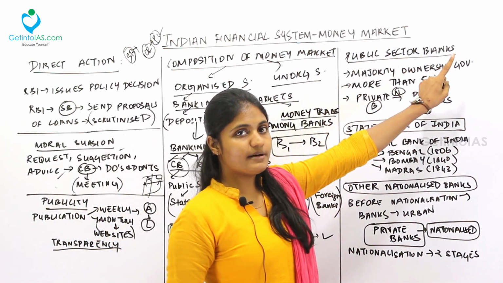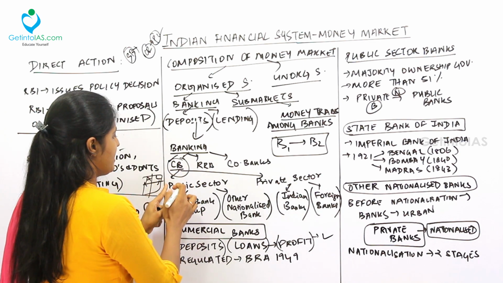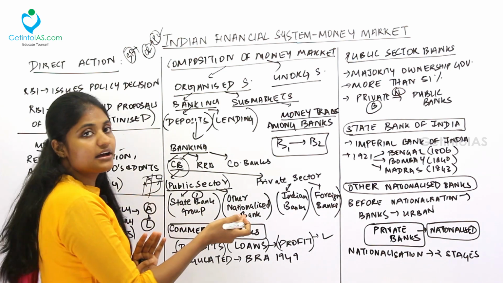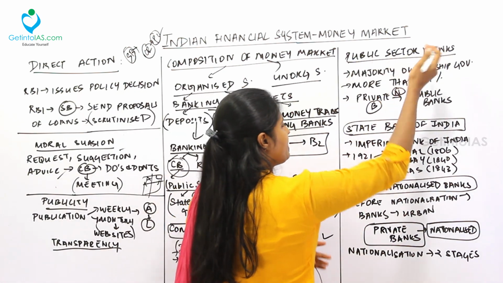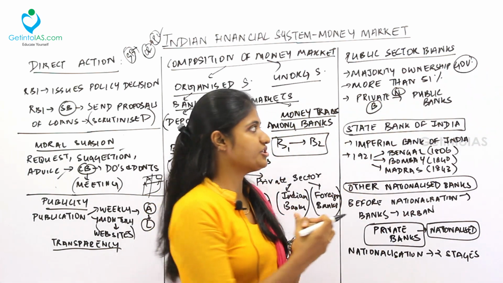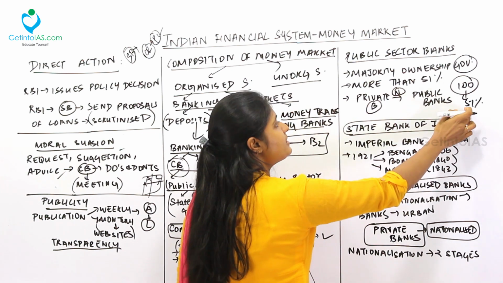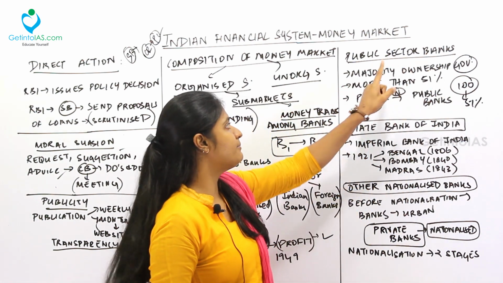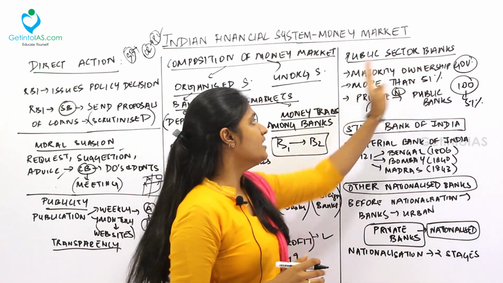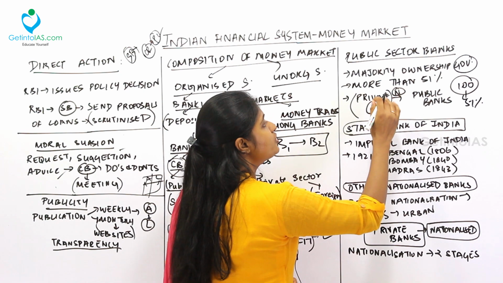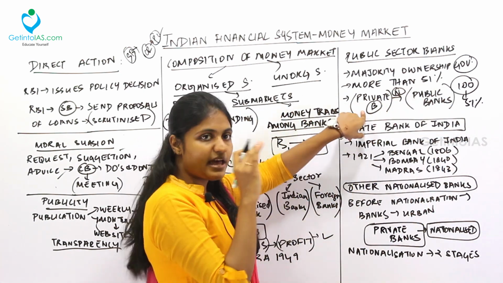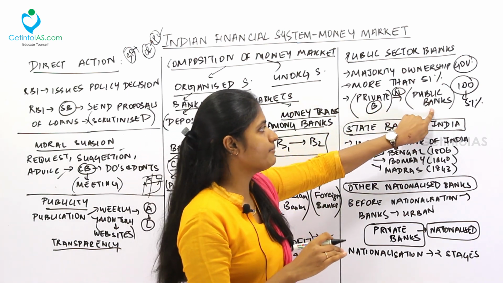Next, moving to the public sector banks. We are done with the commercial banks overview, and we are moving to the public sector banks. Under the public sector bank, the first one is the State Bank and its group. Under the public sector bank, majority ownership is taken by the government. The government holds the majority of the ownership. So out of 100%, 51% is owned by the government. That is why it is called a public sector bank. Normally, all the banks were not public sector banks. Earlier it was a private bank. This private bank, through nationalization, became a public bank.